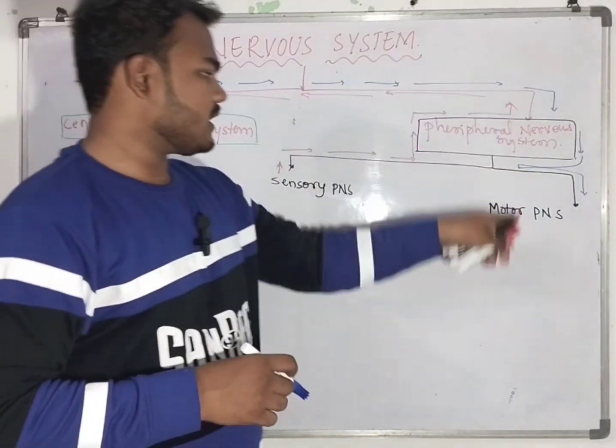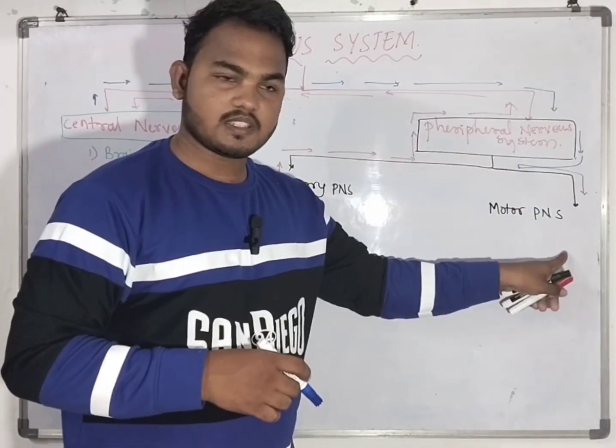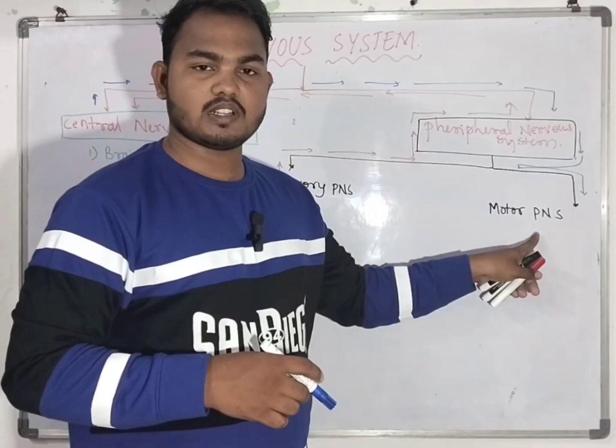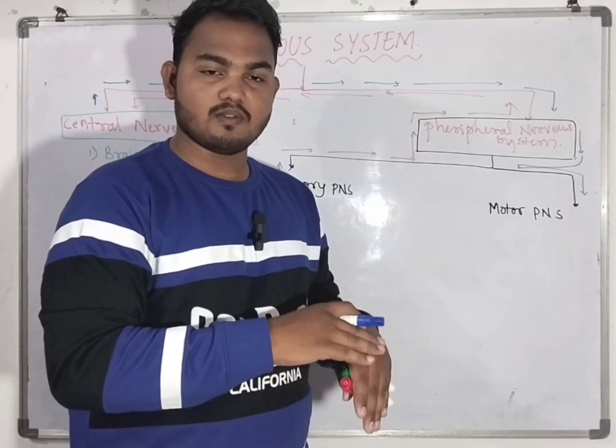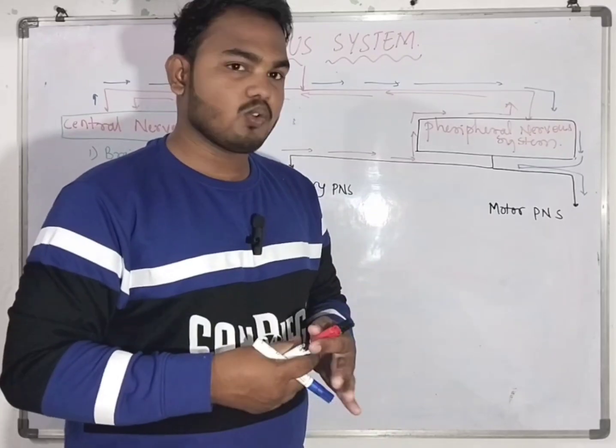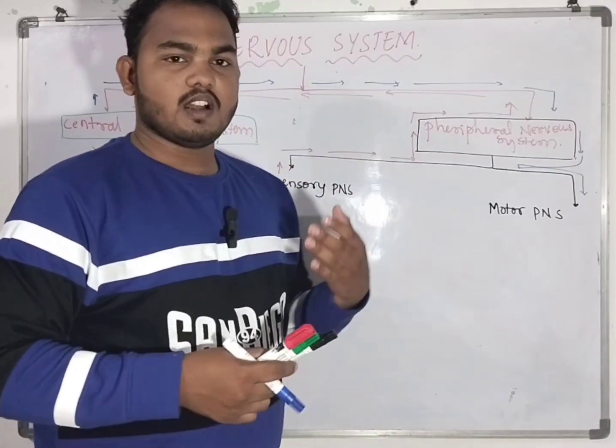This response is supplied to the motor peripheral nervous system, which gives signals to the muscles involved in that situation to contract and pull the hand away.